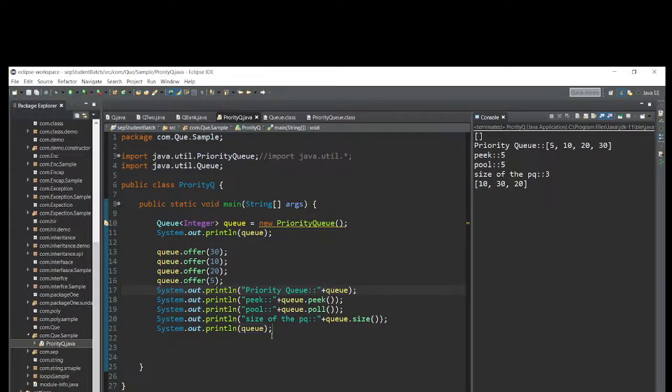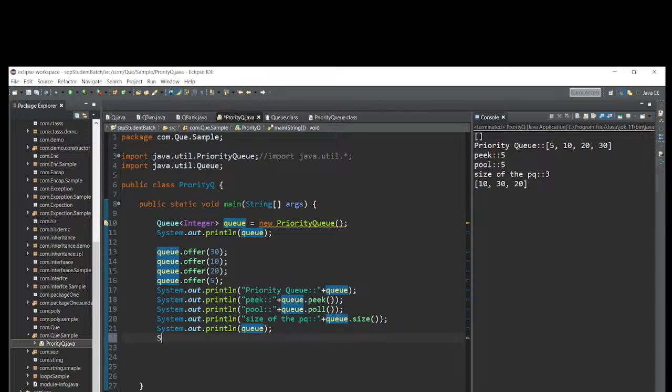This is how we have to do it: we have to use the already predefined methods available in the interface just to create the object. This is the polymorphism concept. With the polymorphism reference variable, we can hold the implementation class. Clear? So that's why this offer method, peek, poll, and size, these are all methods available.